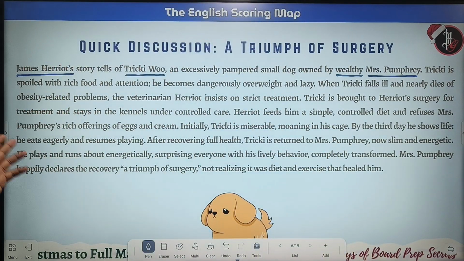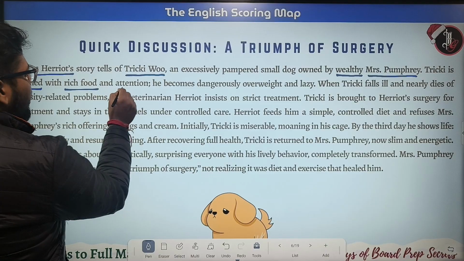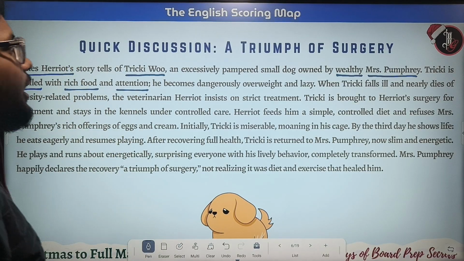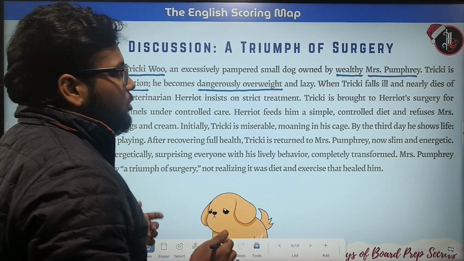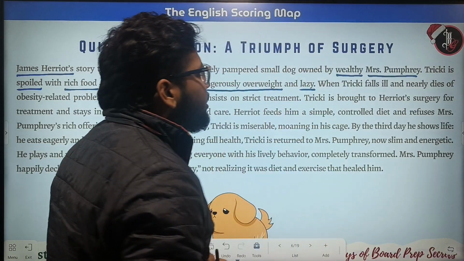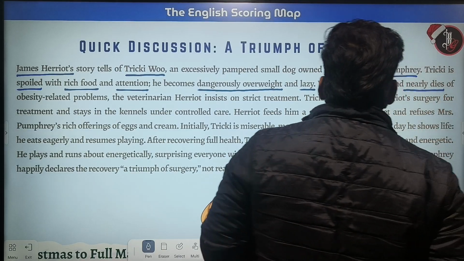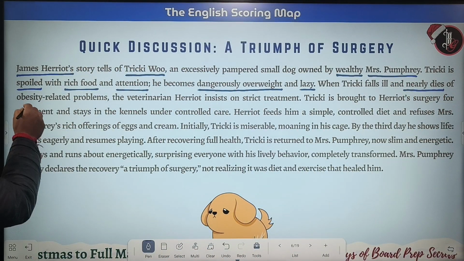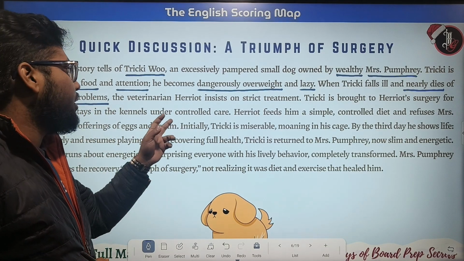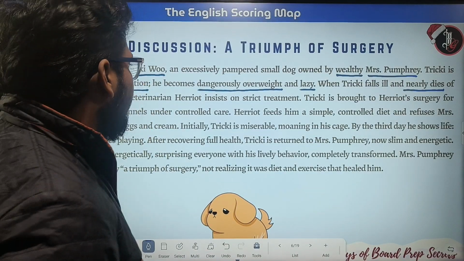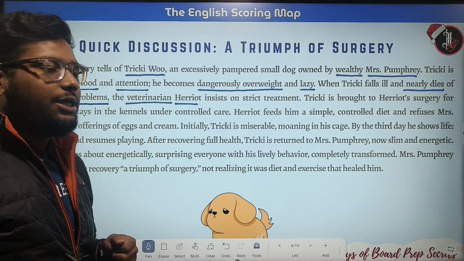Tricki is spoiled with rich food and attention. He becomes dangerously overweight. He has bloated a lot and he is also lazy. When Tricki falls ill and nearly dies, which is a very important thing, nearly dies of obesity related problems, the veterinarian Herriot insists on strict treatment.